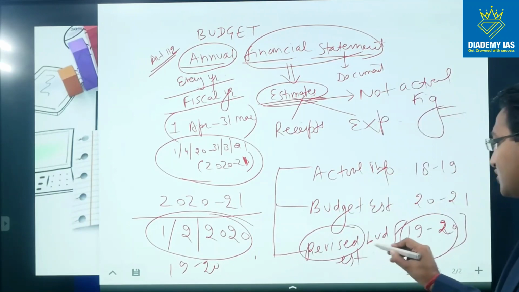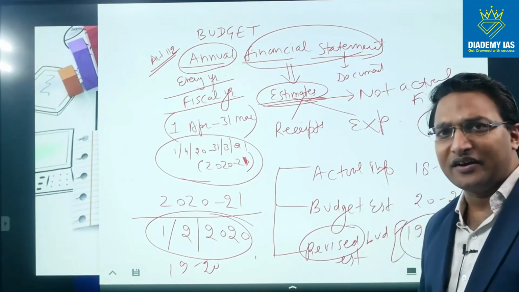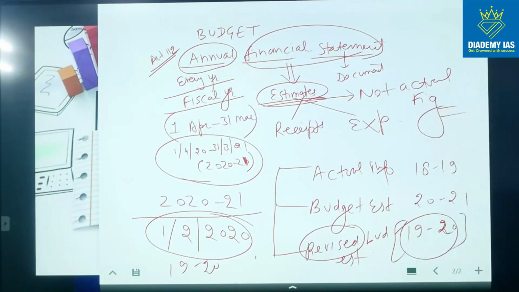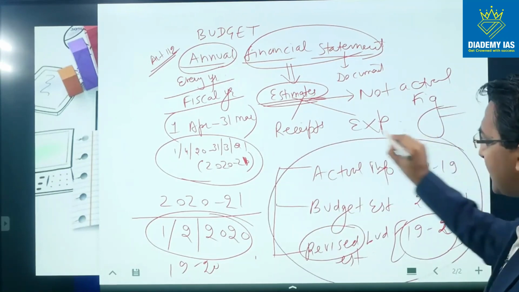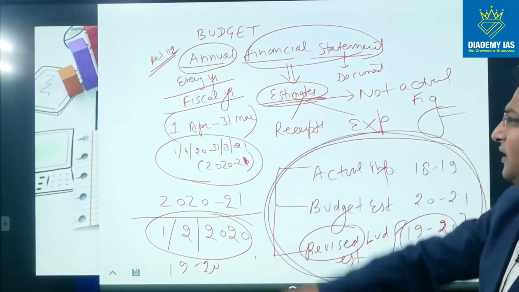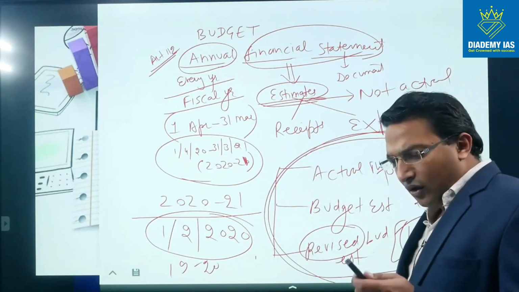So this revised budget estimate is given so that more accurate picture can be reflected in the budget, right? So these three figures are given when the budget is being presented. So this is the basic information. Now let us see